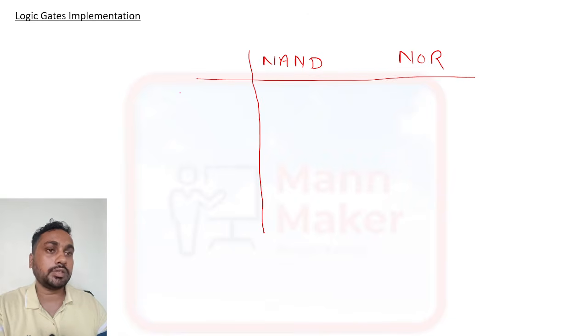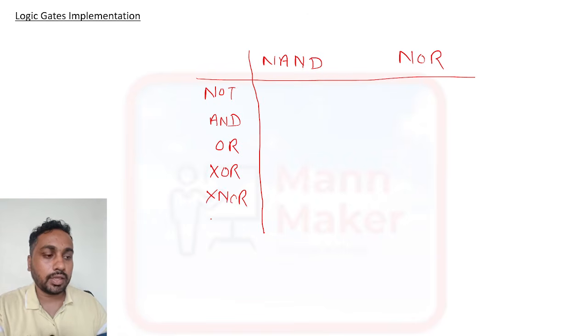Any kind of gate means we can make a NOT gate, AND gate, OR gate, XOR gate, XNOR gate, NAND gate, and NOR gate. All these gates we can design using NAND or NOR.